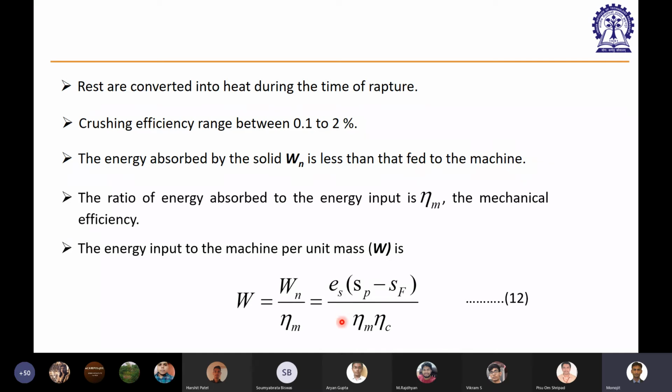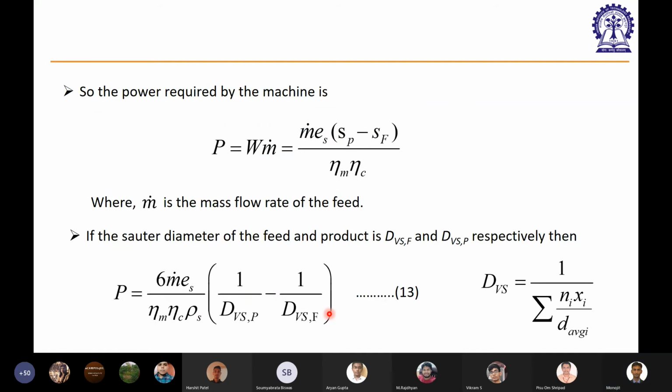So the multiplication of these two efficiencies is basically the entire efficiency of your process. Starting from giving electrical energy to a machine to eventually get a big particle into a smaller size, this huge amount of energy will be lost.